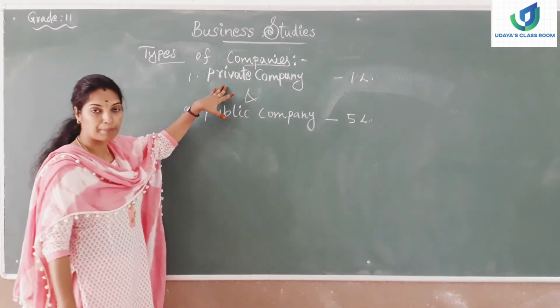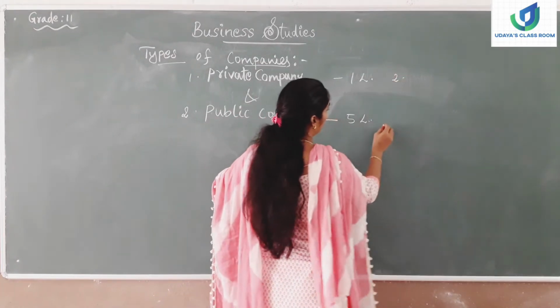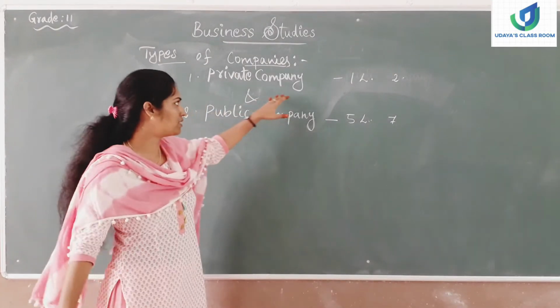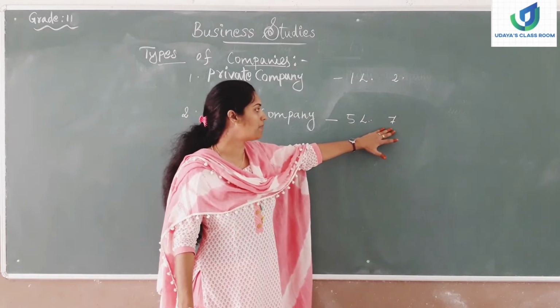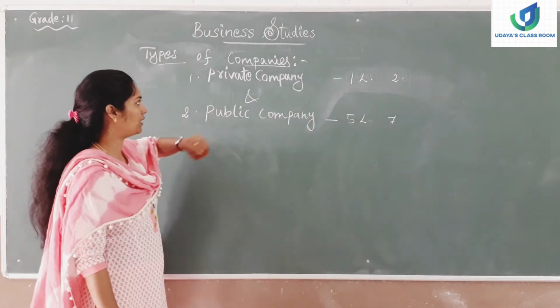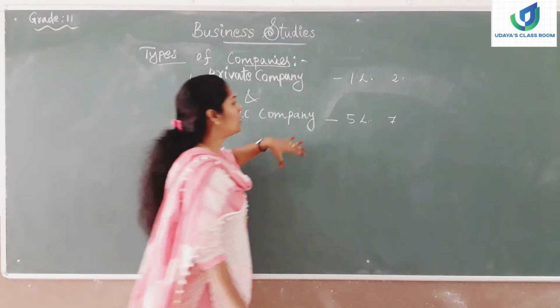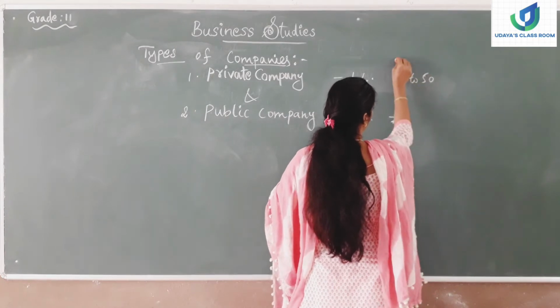So the minimum members of the private company should be 2, but in the case of public company 7. So the minimum members in the private company should be 2 and in the public company 7 minimum members should be there. And coming to the maximum number of members, maximum numbers could be 50.